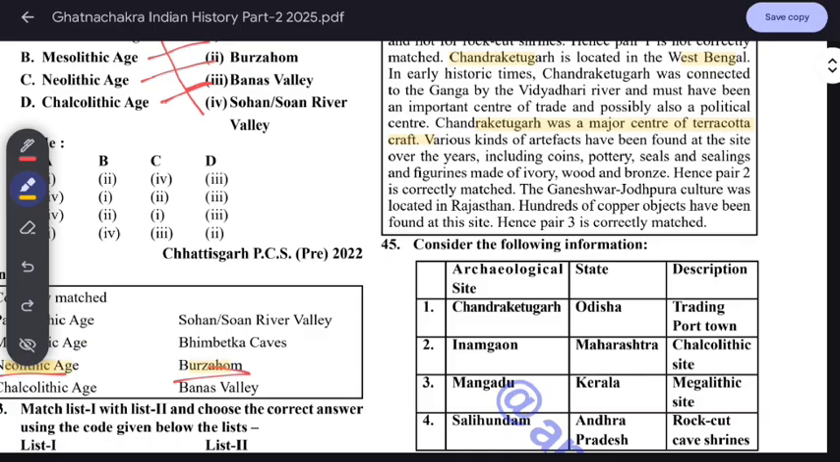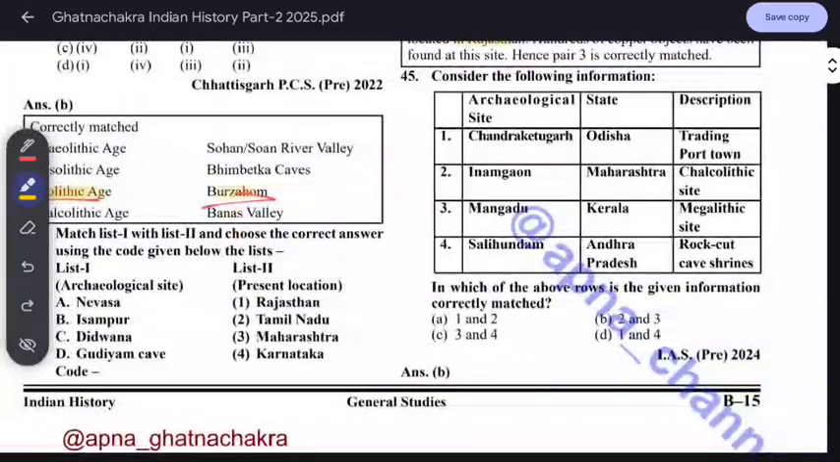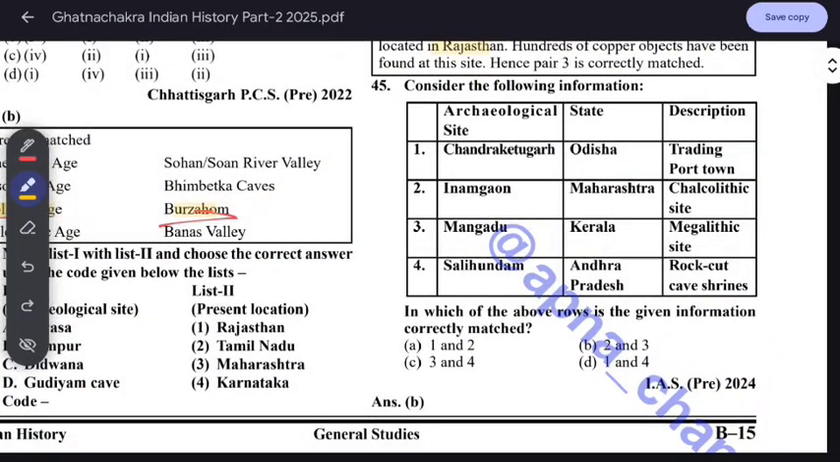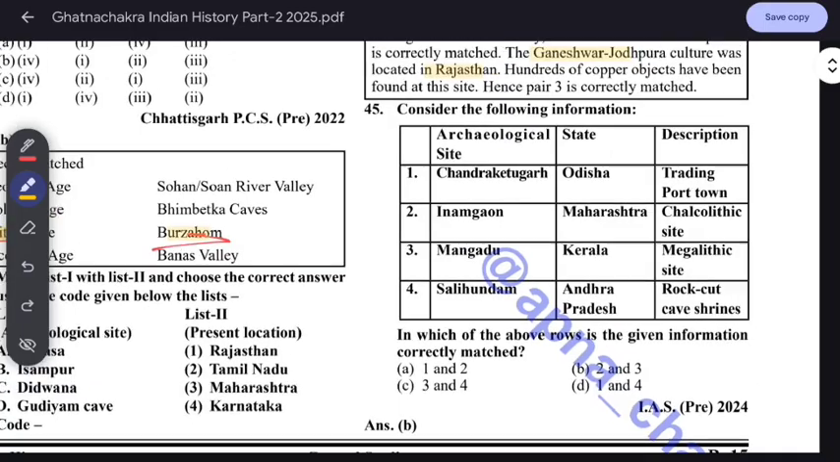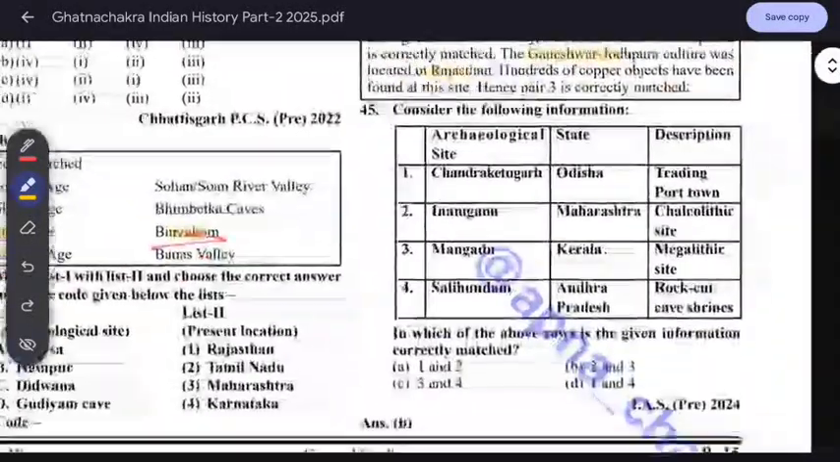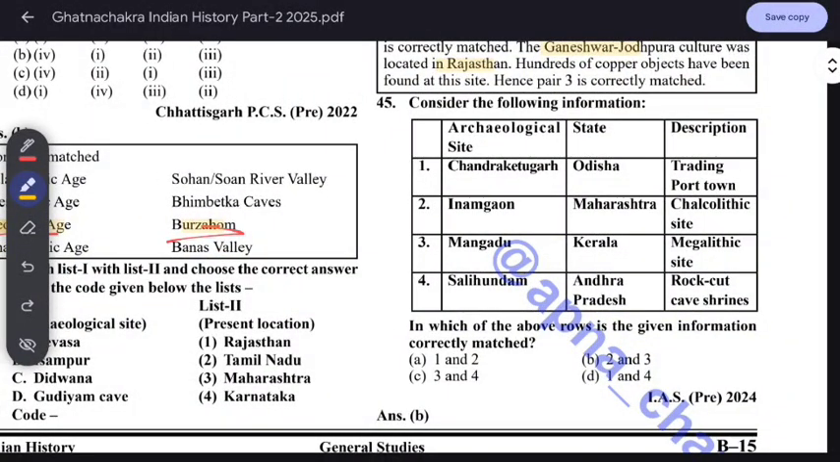The Ganeshwar-Jodhpura culture is located in Rajasthan. Hundreds of copper objects are found here. Now here, these are the questions. We have to find which is the correct information. Here, Chandraketugarh, and it is in Odisha. Just we read it is in West Bengal. So the first is wrong. Here you can calculate this is wrong.